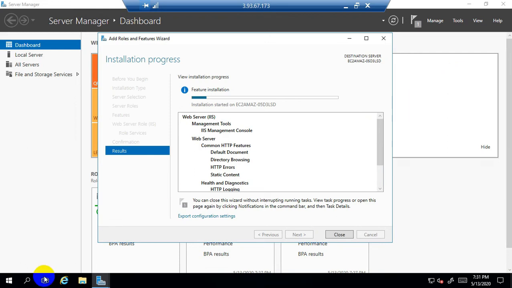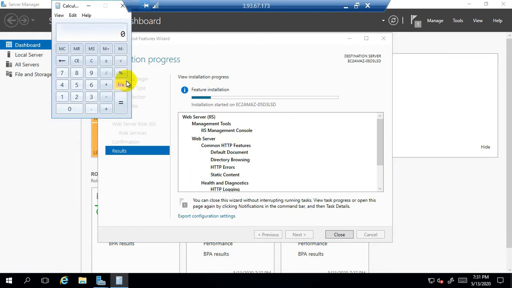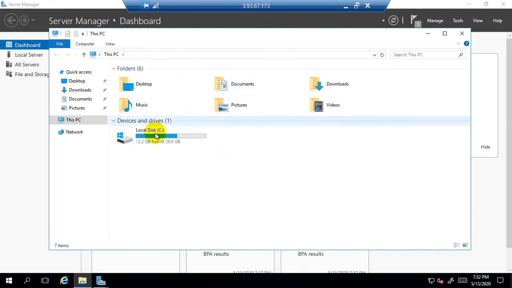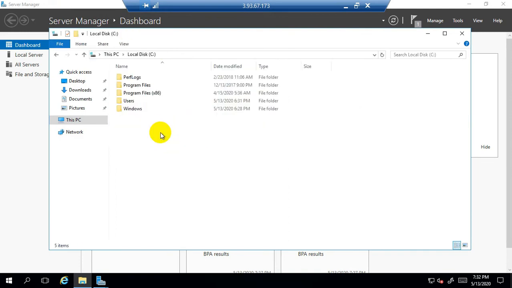And one more thing I would like to share with you. If you go to File Explorer and click on C drive, here we can see only four folders: Windows, Users, Program Files (x86), Program Files, and Perf Logs. These are the folders we had, and one more new folder has been created automatically, with the name inetpub.